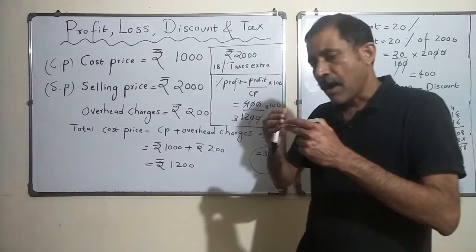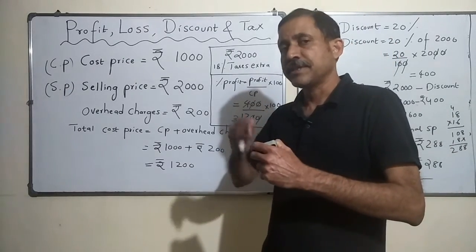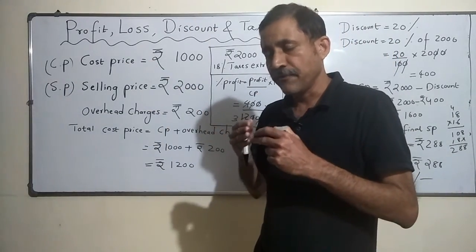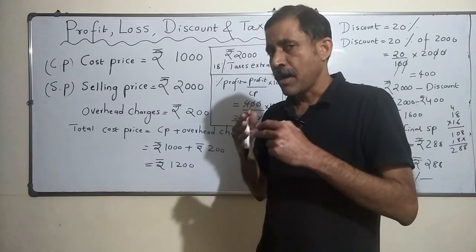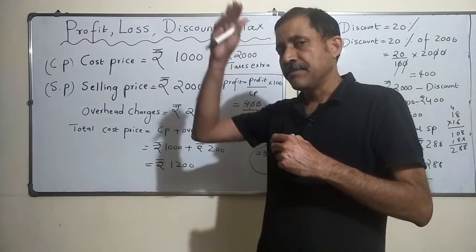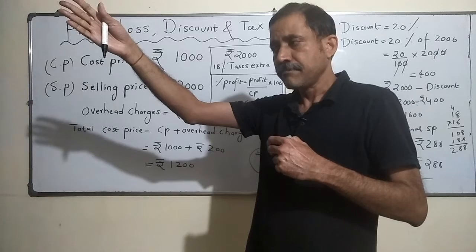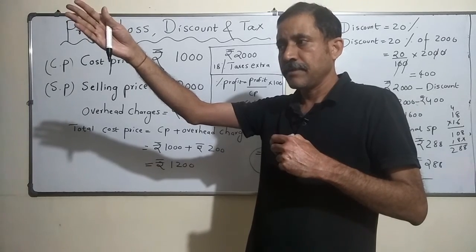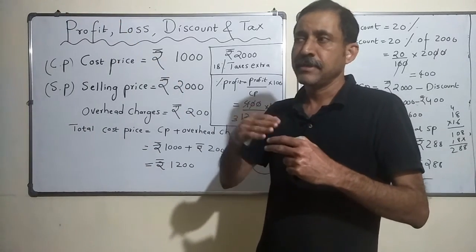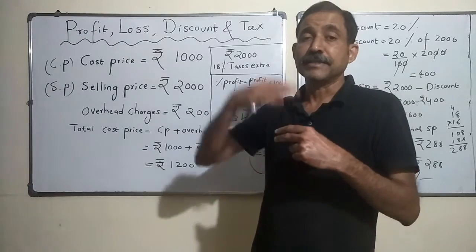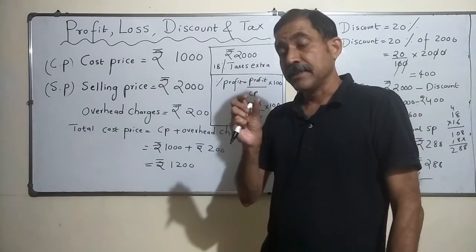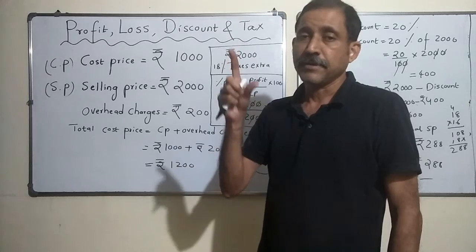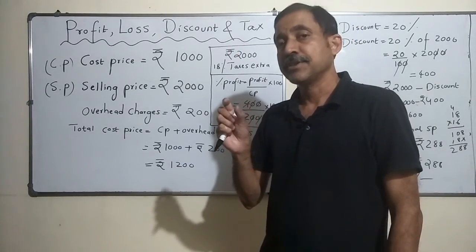If you send an article from one state to another, say I am in Maharashtra and I send some article to Punjab, these are two different states. In that case, the tax is paid to the central government. You pay nothing to the state government.